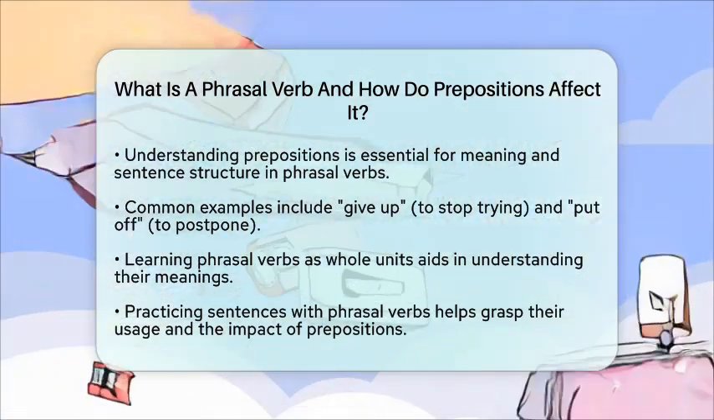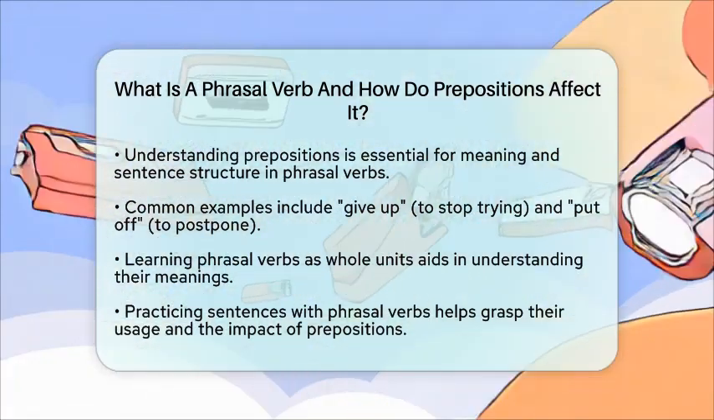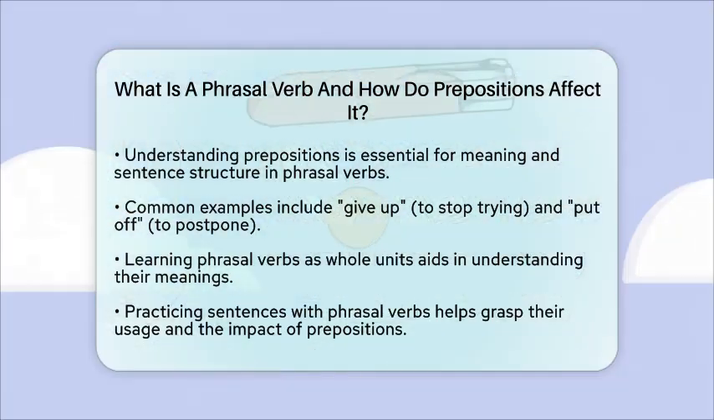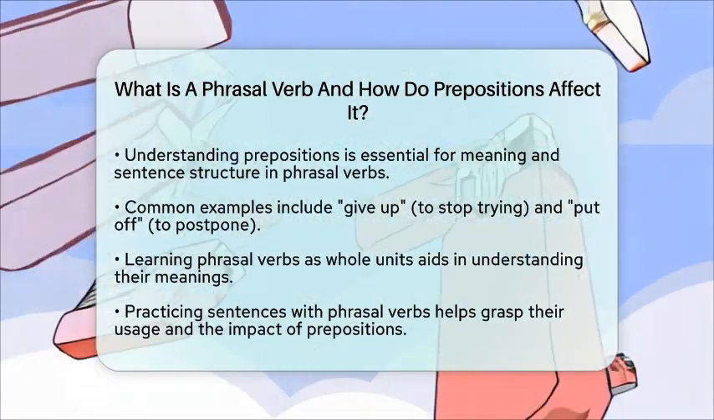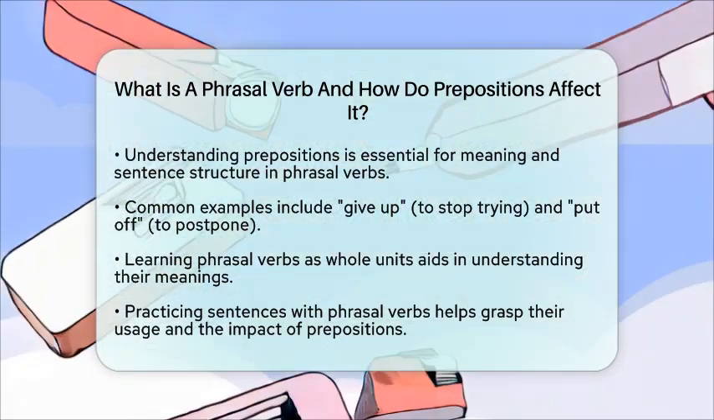In summary, phrasal verbs are verbs combined with prepositions or adverbs that change their meanings. Prepositions in these verbs are crucial because they shape the new meaning and influence how the verb interacts with objects in a sentence.